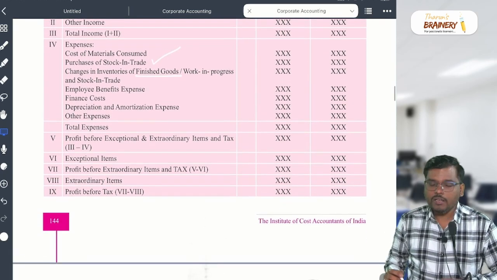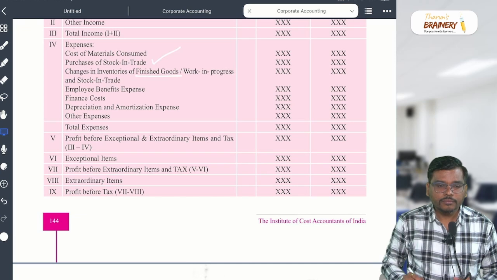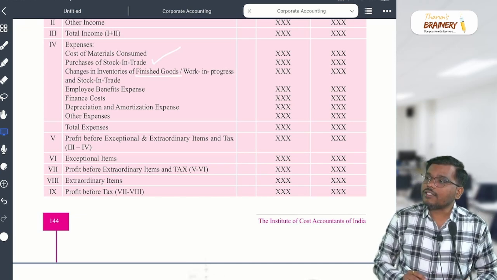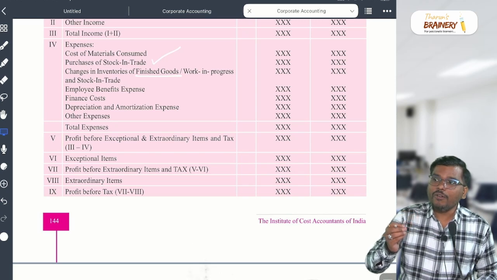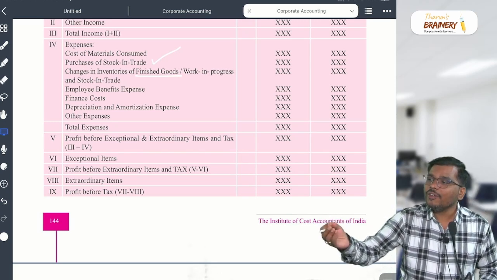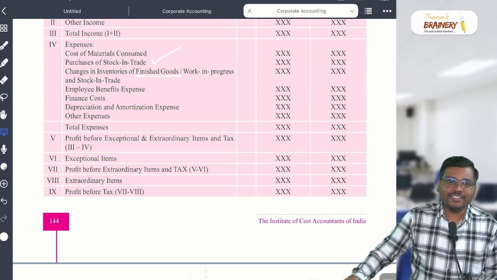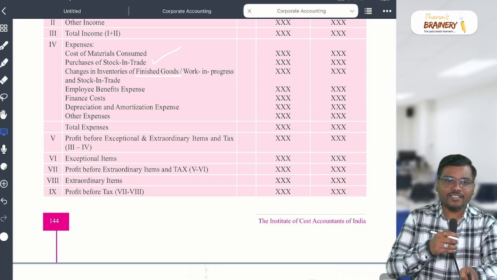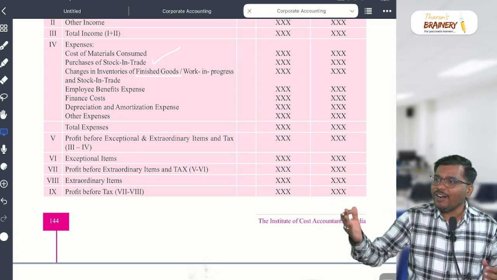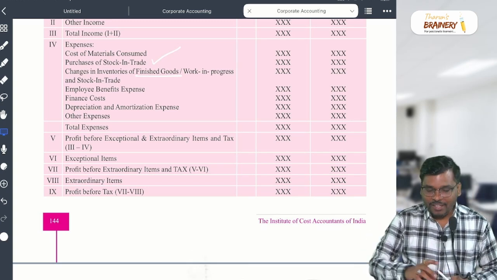Now if you have any doubt, you can ask me. Up to this, any doubt do you have? No doubt? Very good question. Discount received, where will it come? Very good ma. What is your name? Vinita said the correct answer. Clap for Vinita. Yes, very good ma. Harish, apply clap.